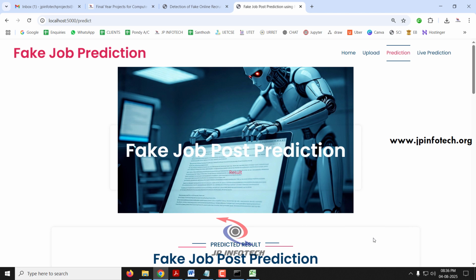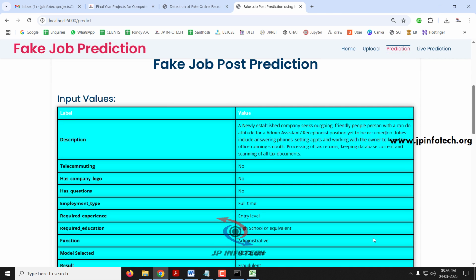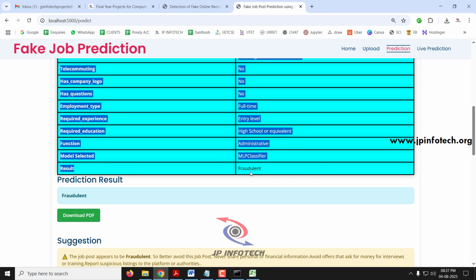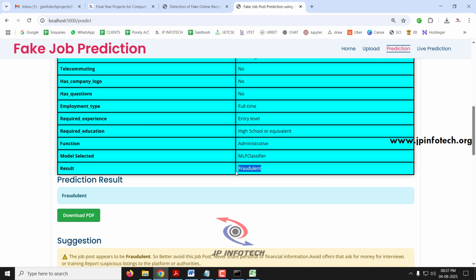So now after submitting, it will navigate to the predicted result page where you can see all the values that we have entered. I have entered the description with telecommuting no, has company logo no, has questions no, employment type full time, required experience entry level, and all these details will be shown. And for the model selected, you can see I have selected the MLP classifier. So now you can see the predicted result is fraudulent. So this job post is fraudulent.